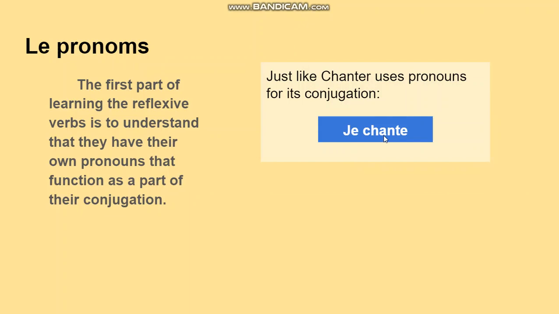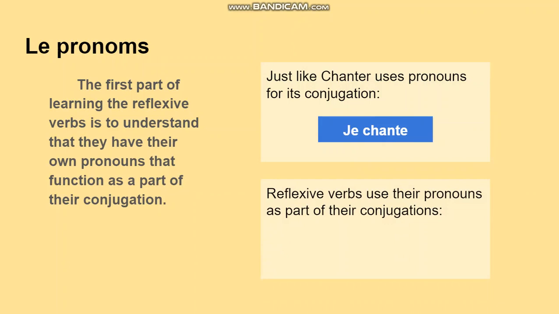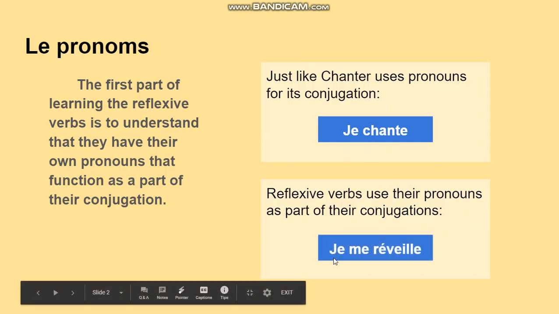All right, well, when you use a reflexive pronoun, because it's something that you are doing to yourself in French, you need to include a reflexive pronoun that also refers to you. So, je me réveille, I wake myself up, would be what it is. In English, we would say I wake up, but in French, it's I wake myself up. So, I, myself, wake up. So this would be the subject pronoun, this would be the reflexive pronoun, and this is the verb conjugated for me.